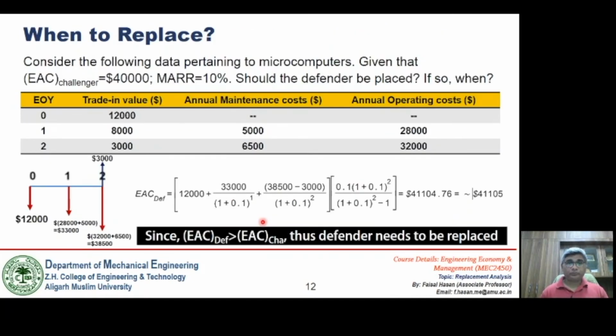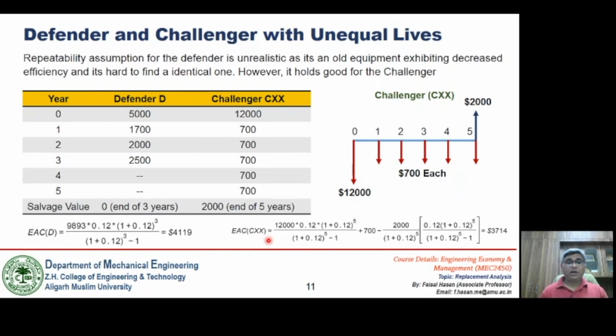Another thing is that once I make calculations, we are answering one thing, that is whether to go for replacement or not. In this case, where we have unequal lives, based on the values of EAC the answer comes out to be yes, it is advisable to replace this defender with the help of this challenger. Now the second important question is when to replace.